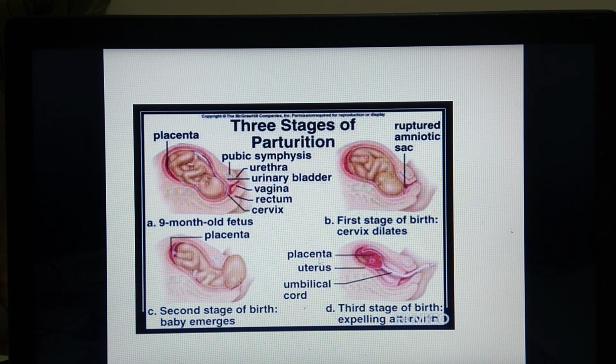Once the baby is delivered, this part of the placenta and umbilical cord is seen here. This umbilical cord is the connection between the baby and the placenta. Once the baby is delivered, the umbilical cord is ligatured at 2 places. It is tied at 2 places, and in the center a cut is given. Why is it tied at 2 places? It is to avoid bleeding, further loss of blood. So now the baby is delivered, and the remaining part, that is the placenta, the umbilical cord and the ruptured amnion and chorion, remains inside. Okay, so this is the part of stages of parturition.